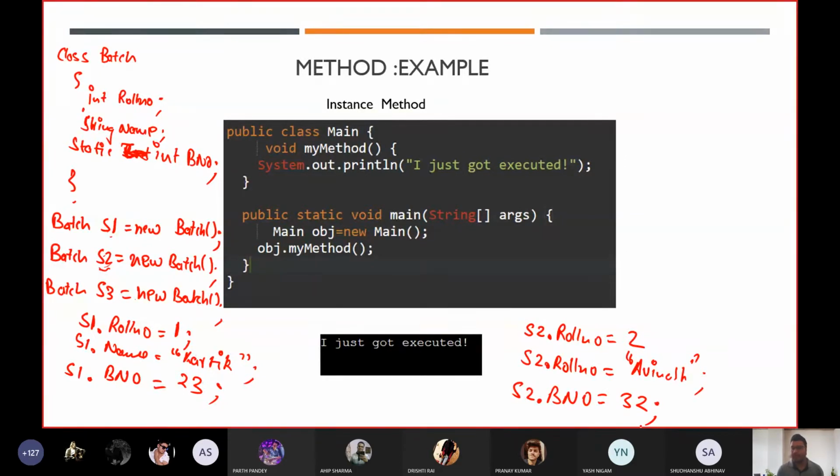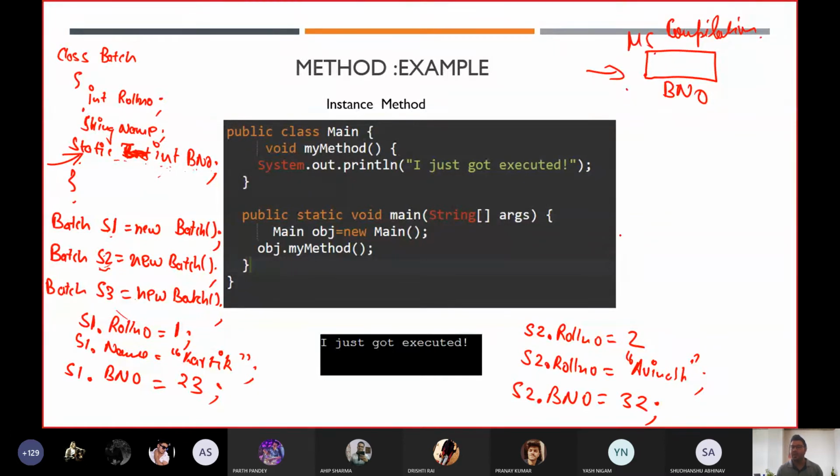Now how will the compiler execute this program? You know that whenever we are executing our program, we have two phases: your compiler phase and your second one, the execution phase. All these static variables, always remember, whenever we are loading a class, are automatically allocated a memory space. So we automatically get some memory space for your B number.